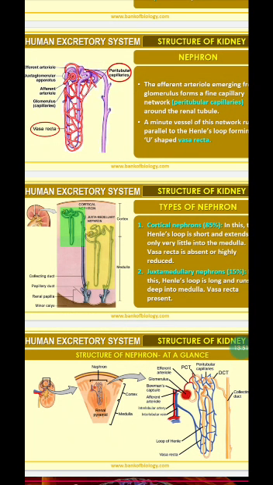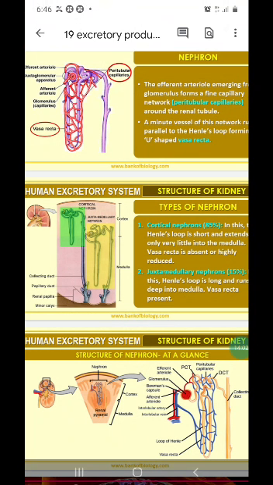And the other one is the juxtamedullary nephron. The Henle's loop is very long and runs deep into the medulla. The Bowman's capsule, everything is present in the cortex region, but the Henle's loop is very long and extends into the medulla region of the kidney.